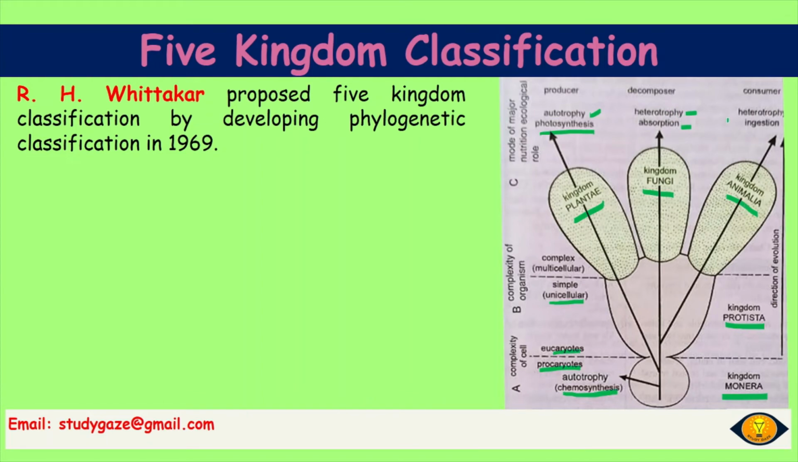Animalia is also heterotrophic. They take food from other organisms, like for humans, we can eat plants, we can eat meat. So we are taking food from outside. That is why it is heterotrophy, ingestion. We are not absorbing food from any other creature, but we are preparing it and taking it in. Hence it is called heterotrophy, ingestion. Now we can also say that from the Monera, then Protista and the other three kingdoms, the direction of evolution is in the upward direction.